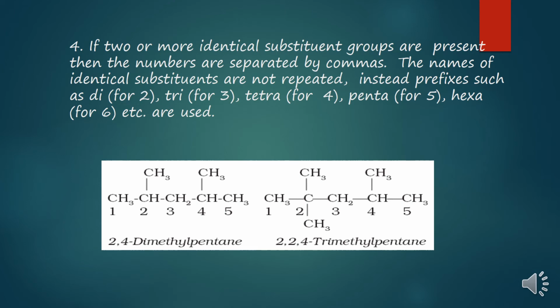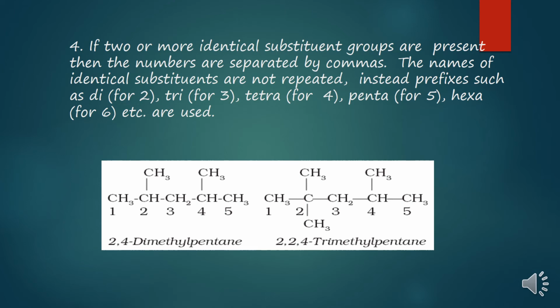We will give the positions of both the methyl groups, that is 2 and 4, put a hyphen in between, then write di. Di means 2, so dimethyl, and then the name of the parent chain. The parent chain contains 5 carbon atoms bonded with single covalent bonds. That is why the name pentane is given to the parent chain, where on pentane, on the 2nd and 4th positions, 2 methyl groups are present: 2,4-dimethylpentane.